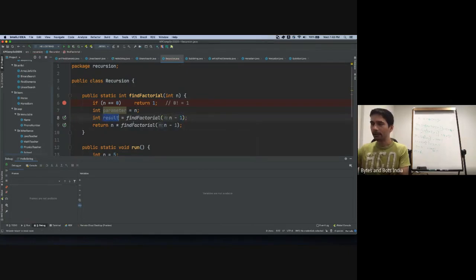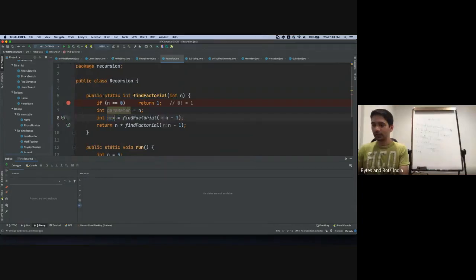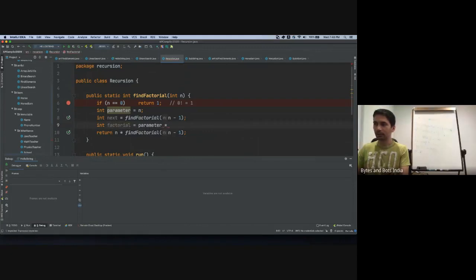I'll call it next. What is our factorial? Int factorial is equal to whatever is the parameter, multiply that by whatever is the next factorial, correct?